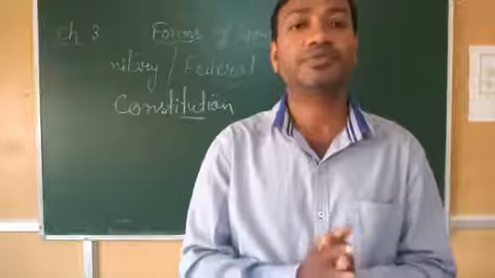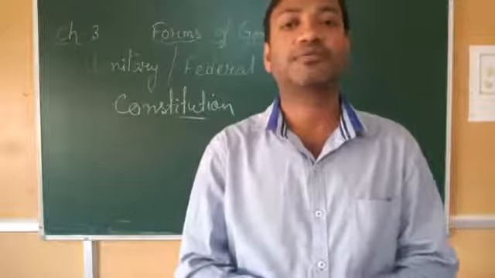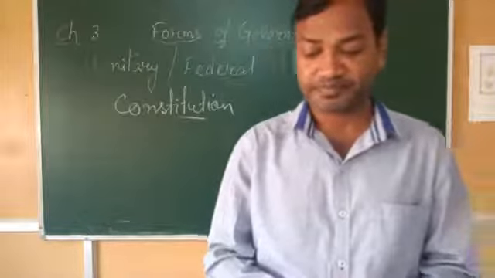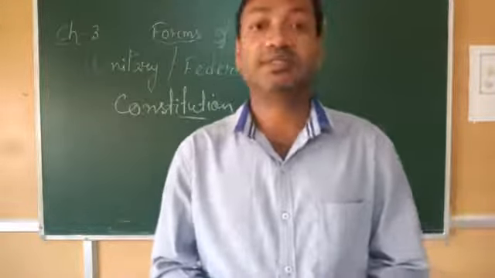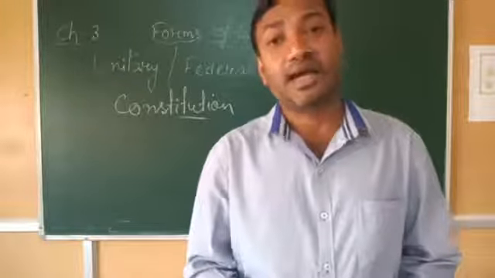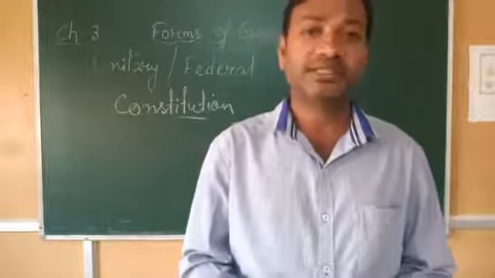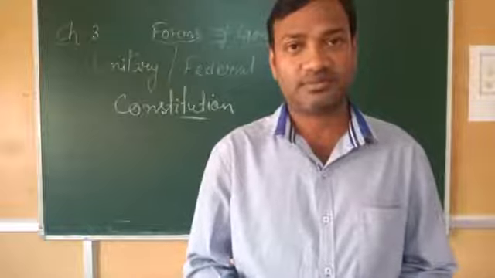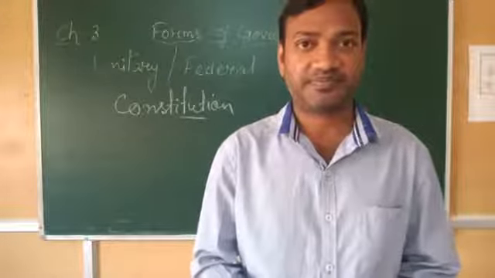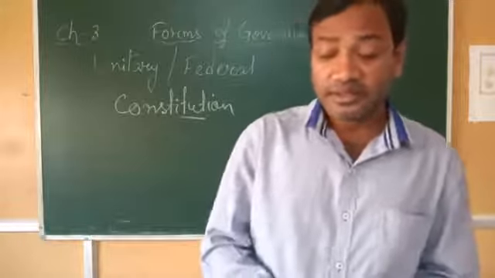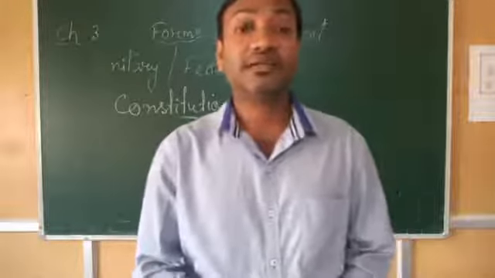That means we should follow the laws of the constitution. So there are different types of constitution. These are written and unwritten, rigid and flexible. These are some types of constitution. Clear?